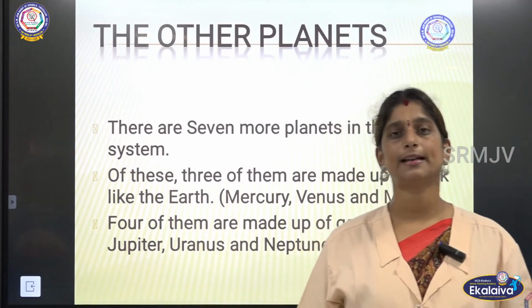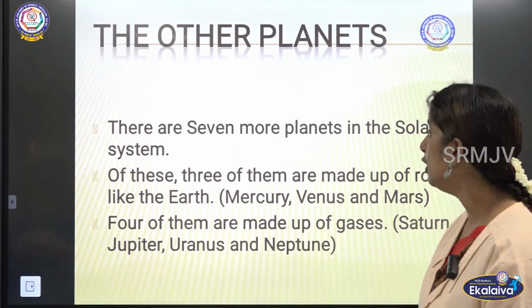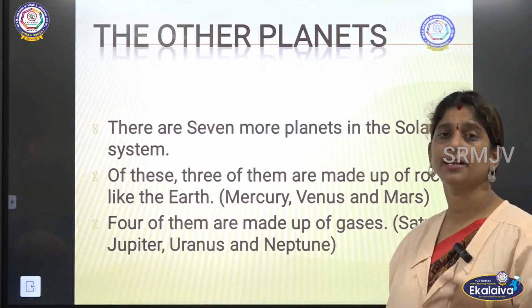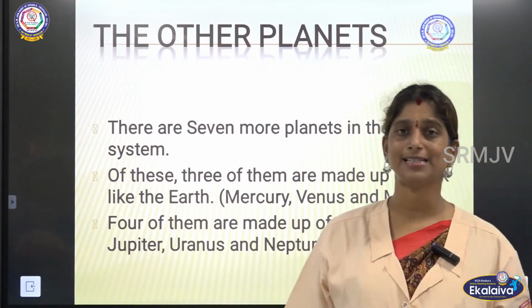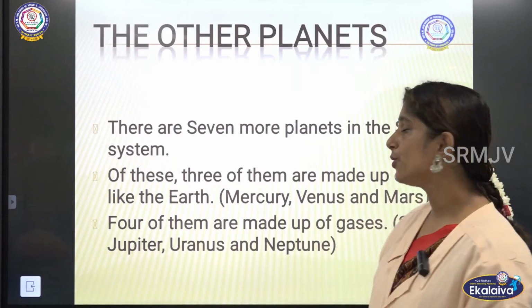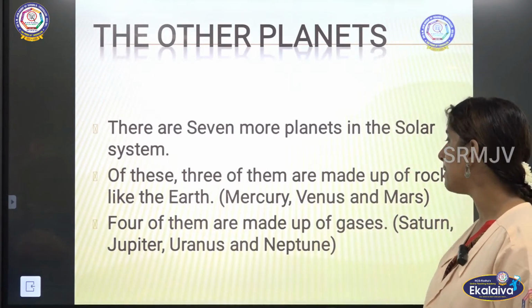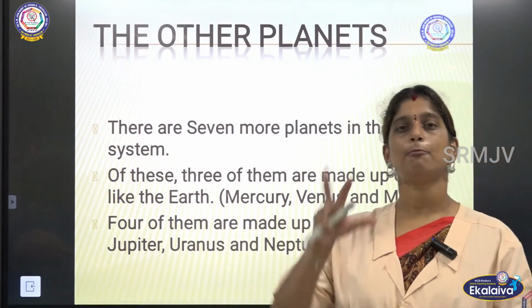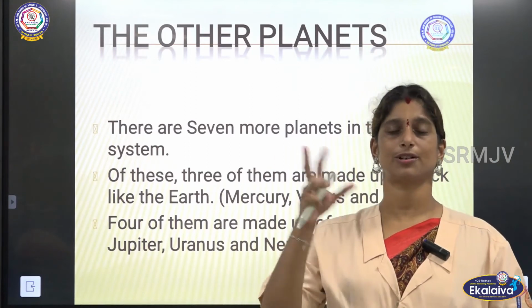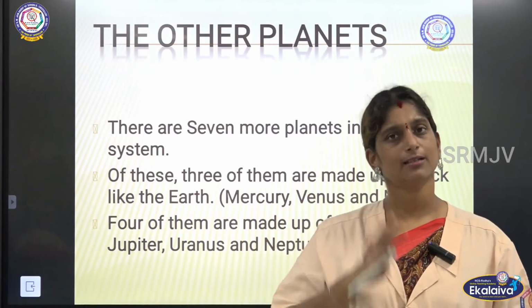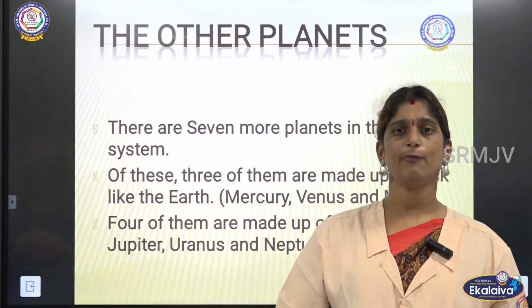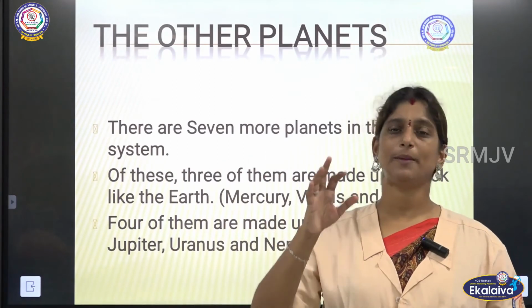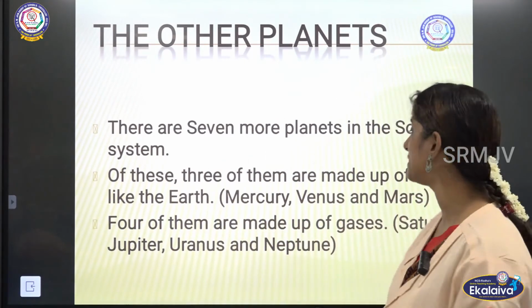So now we will understand about the other planets in the solar system. Apart from the earth, we know that we have 7 more planets in the solar system. Of those 7 planets, 3 planets are made up of rocks, rock structures similar to earth. Earth is also made up of rocks. The same way there are 3 more planets which are made up of rocks. So what are those planets?